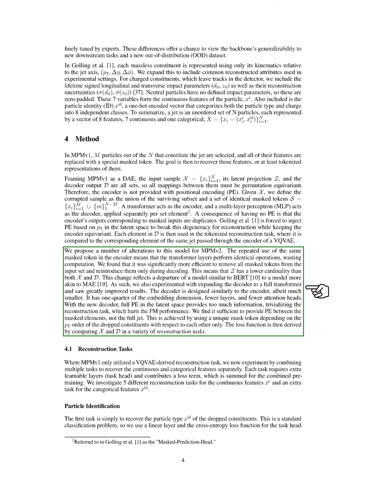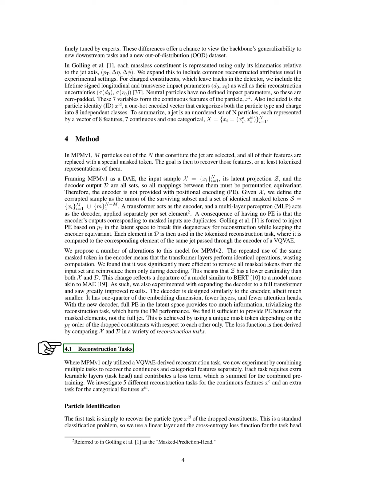For MPMV2, we propose several modifications. We found that removing masked tokens from the input set and reintroducing them only during decoding improves efficiency. This adjustment leads to a model that resembles a more traditional approach. We also expanded the decoder to a full transformer, which yielded better results. However, we found that providing too much positional information in the latent space could trivialize the reconstruction task, so we limited positional encoding to the masked elements only. The loss function is then derived by comparing the original and reconstructed samples across various tasks.